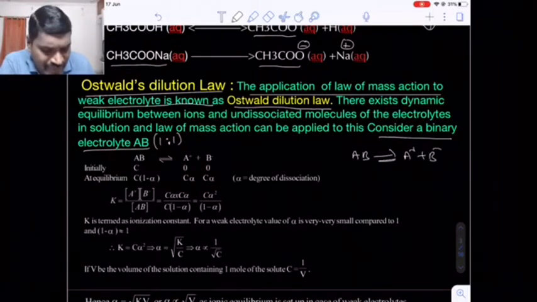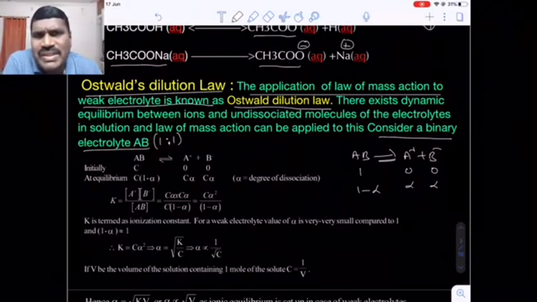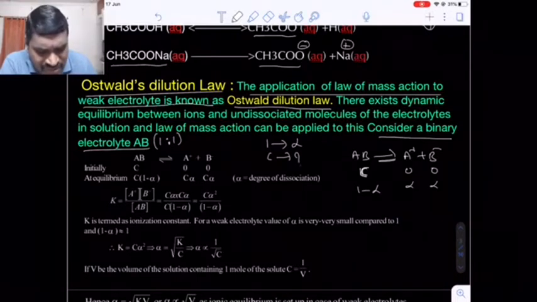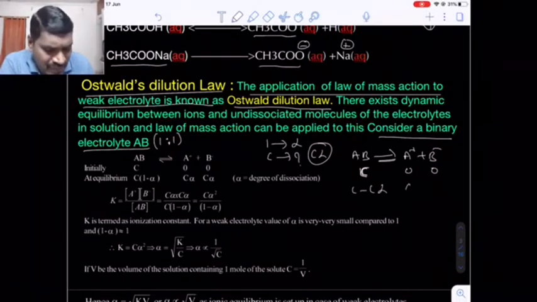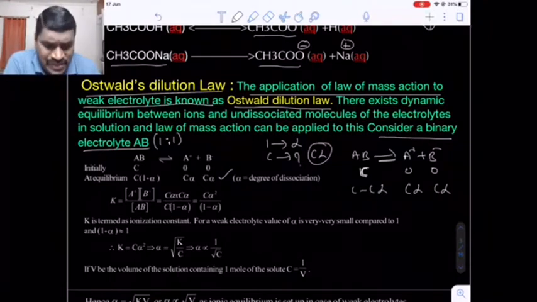Suppose I am taking 1 mole, in which alpha moles dissociated, that is the degree of dissociation. If you take C moles, then how many moles will be dissociated? Obviously C alpha. So C minus C alpha moles remain, and C alpha moles of cation and C alpha moles of anion will be formed, where alpha is the degree of dissociation or ionization. Are you getting my point?